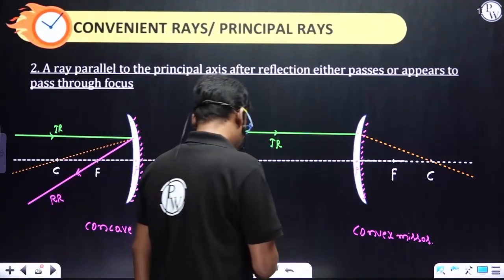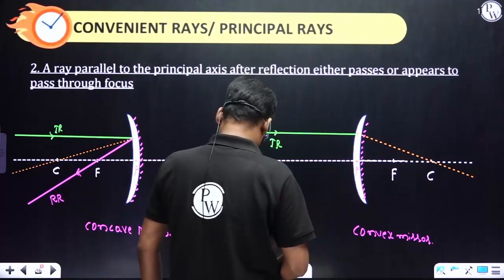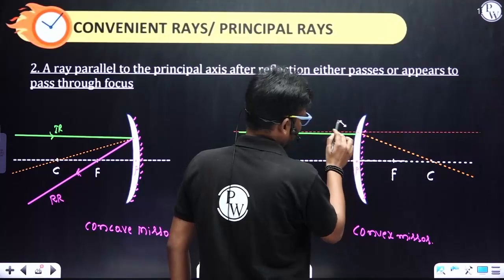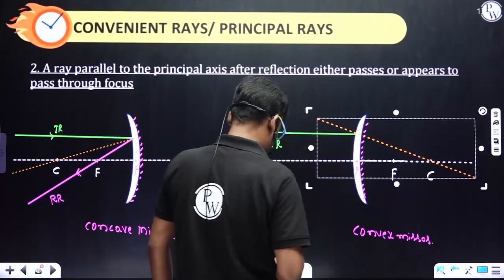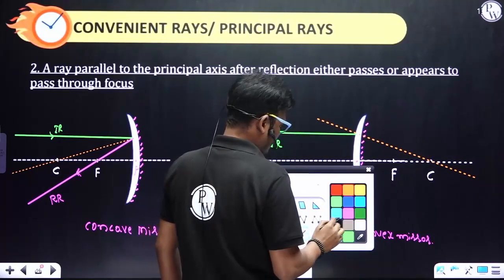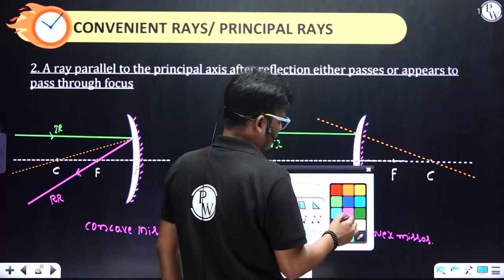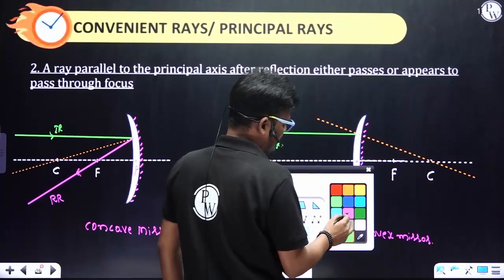So according to the law of reflection, the light ray appears to pass through the focus.